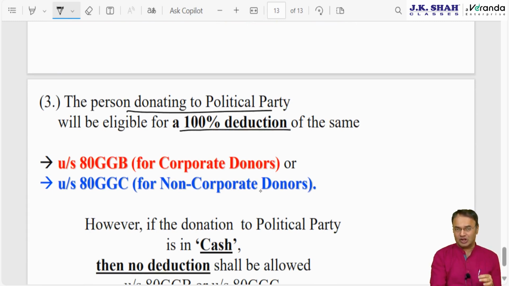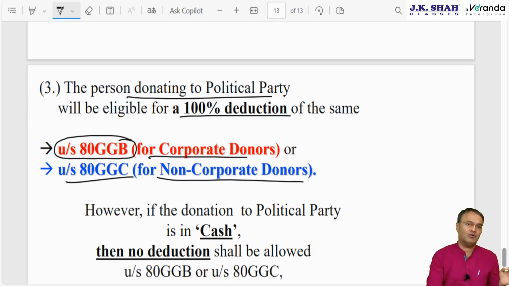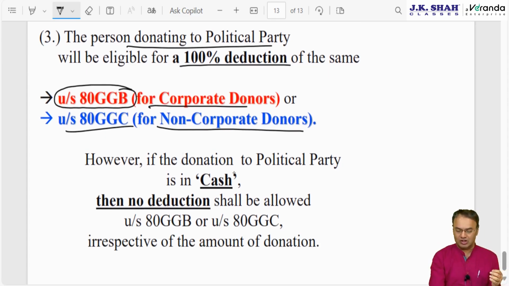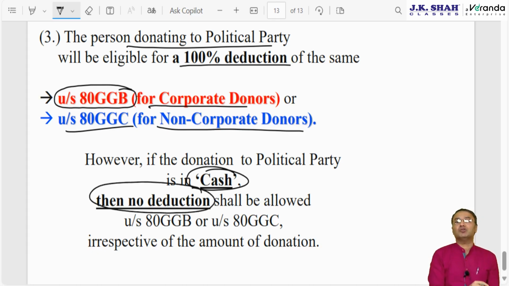Okay. Anybody donating to a political party will get 100% deduction. If it is a corporate donor, an Indian company, then deduction will be under 80GGB. If it is other than corporate, individuals, HUF, partnership firm, then 80GGC. Deduction will be 100% of the amount donated, but no deduction for cash donation. If it is in cash, then even if it is 1 rupee or even if it is less than 2000, then also no deduction will be allowed. That limit of 2000 is for the political party. A political party cannot accept cash donation exceeding 2000 from anybody. But for the donor to claim the deduction, there is no limit, 1 rupee, or you can say 0 limit. Any rupee paid in cash will be disallowed.